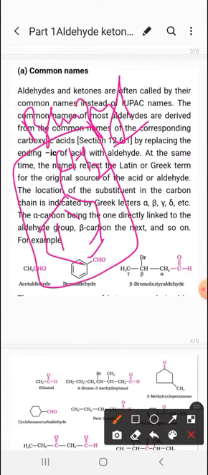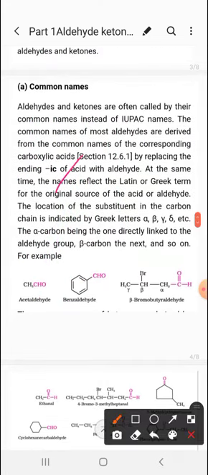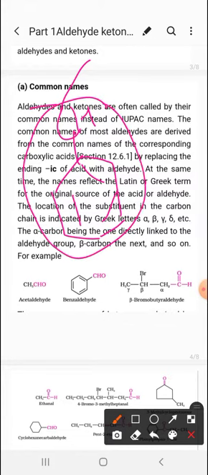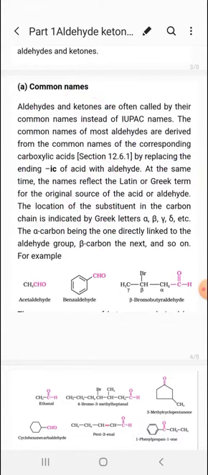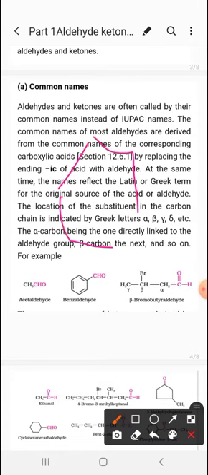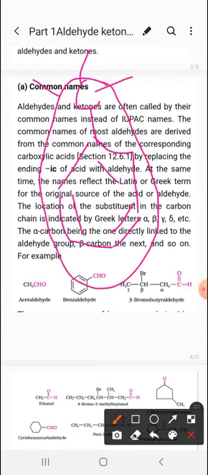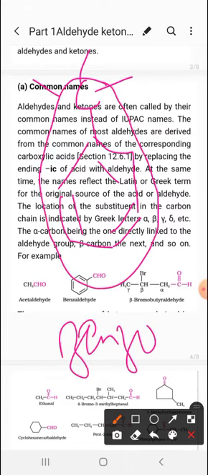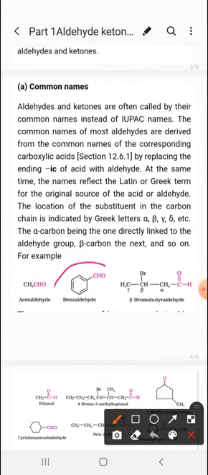Fine. And the next, if the benzene has a carbon with 1 hydrogen over it, and some other group is there, then this is known as benzal. And if there is no hydrogen, only carbon and other groups are there, then it is known as benzo. So you can see here, this is benzaldehyde, because here the carbon has 1 hydrogen and the other 2 bonds are with the oxygen. So this is the CH structure over the benzene. So the common name is benzal, so it will be benzaldehyde.